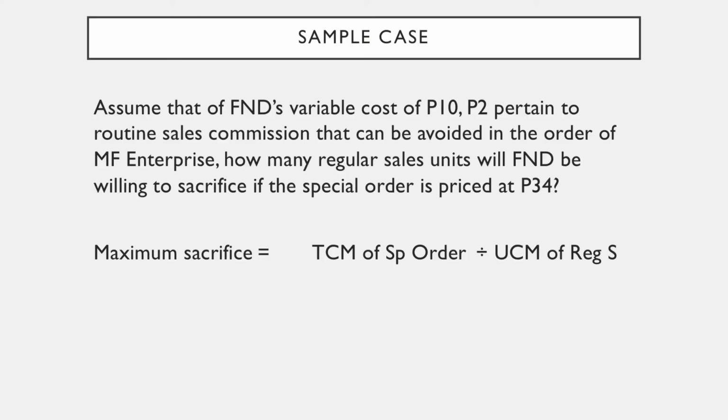Maximum sacrifice is equal to the total contribution margin of the special order divided by the unit contribution margin of regular sales. We would have special price 34 minus the special order's variable cost 8 times 2,000 units, the number of units in the special order, divided by 50 minus 10, the UCM of the regular sales.